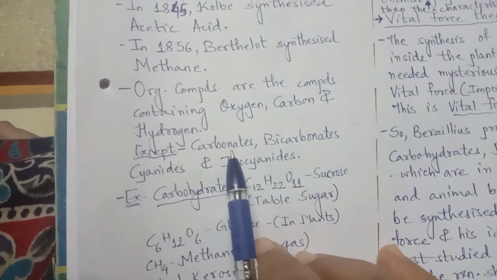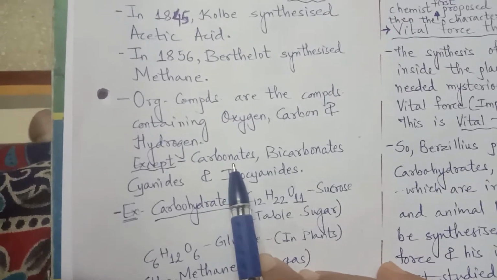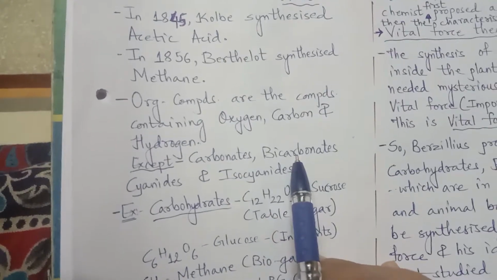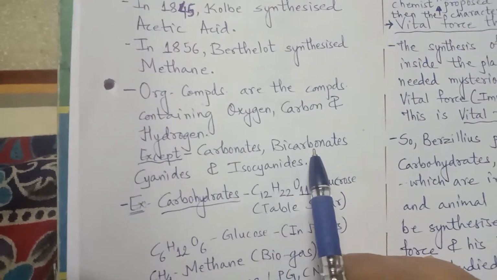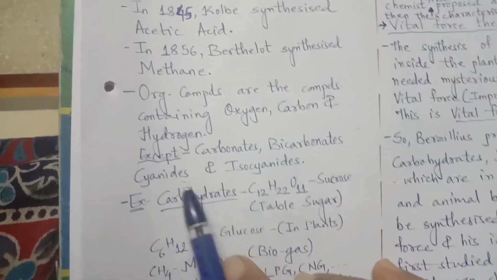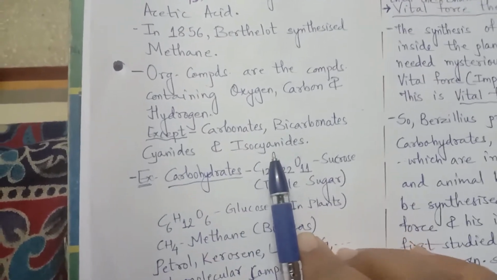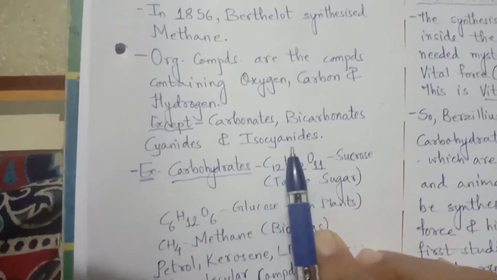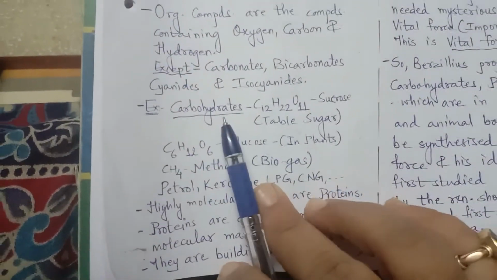See, when we say carbonates, it is CO3, right? Bicarbonate is HCO3. Though both of them have hydrogen, oxygen and carbon, they are not considered organic compounds. And cyanides are CN, and isocyanides are also CN with O. So they are also not members of the organic group, right?